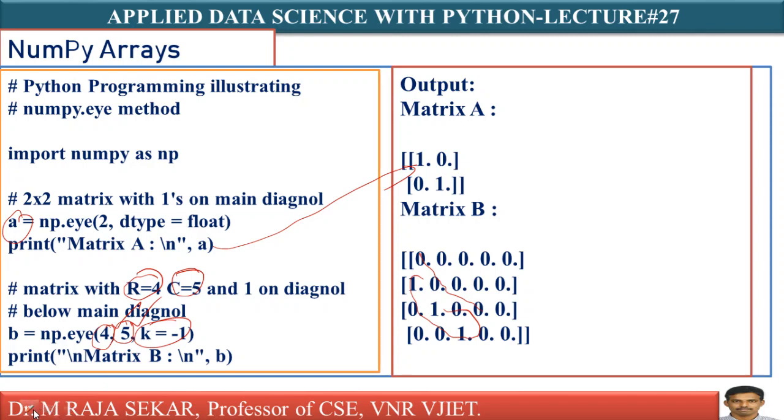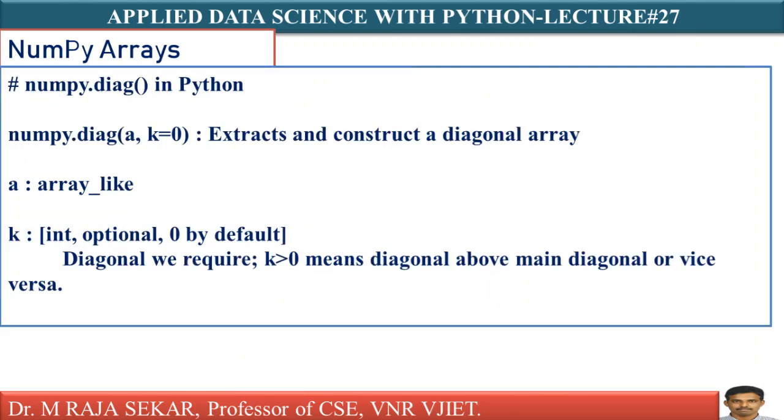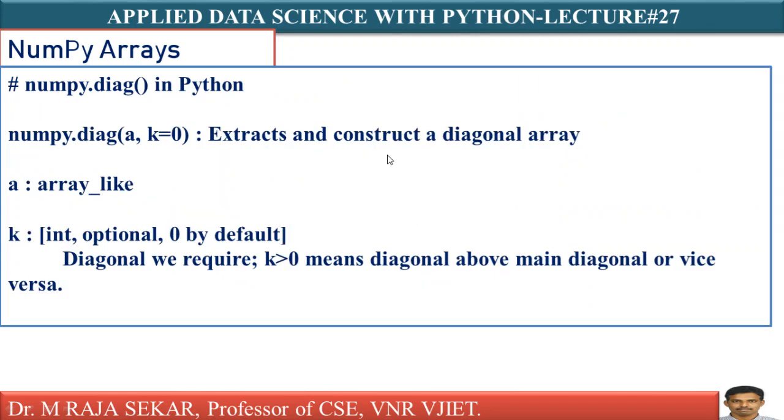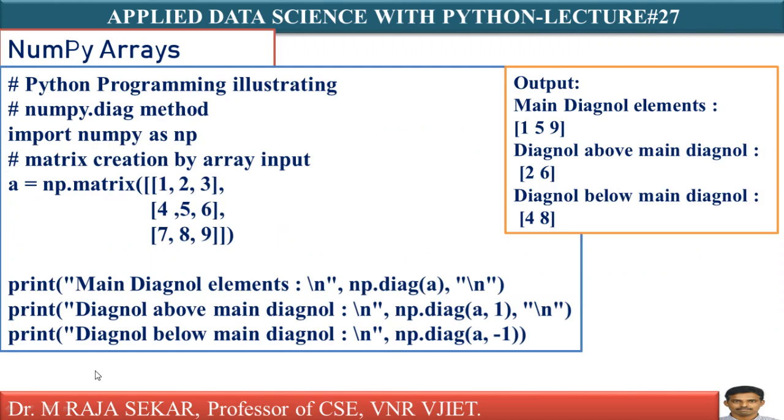If K is greater than 0, you will get elements above the principal diagonal. Just refer to the syntax, you can understand. Just see numpy dot diag. Again, numpy dot diag. This is useful. Let me read it: extract or construct a diagonal array. It extracts or constructs a diagonal array.